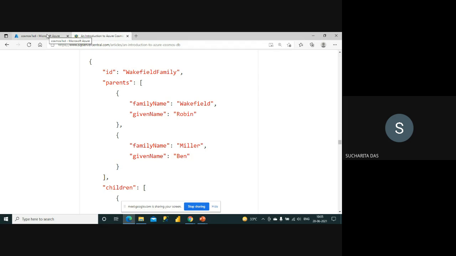If I had one address column, I could supply only one address for every student record. But here the thing is different. I'm just creating a container, that's it. I don't have to define any structure for the container, and I can directly upload items which have different structure, right?